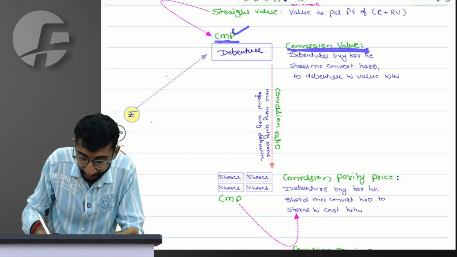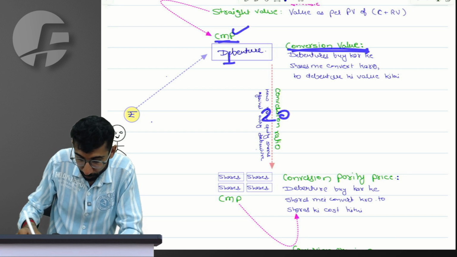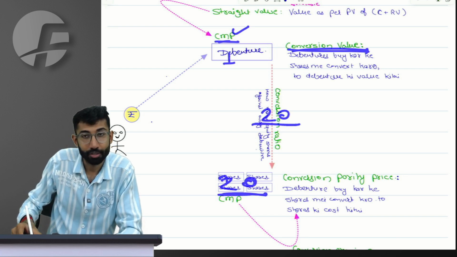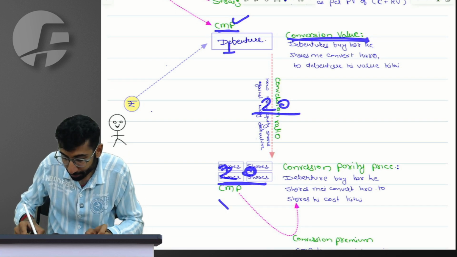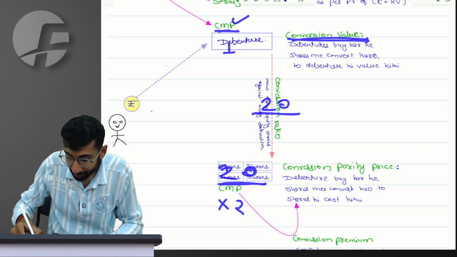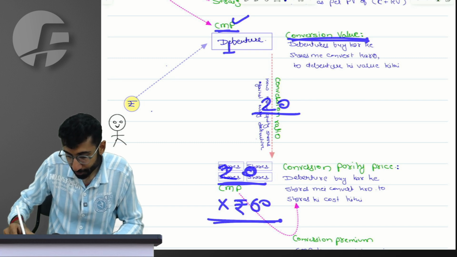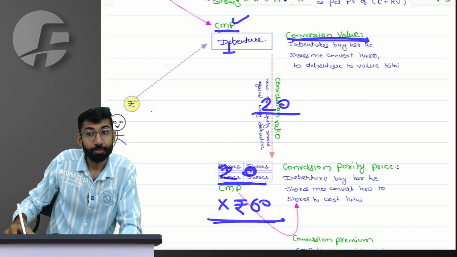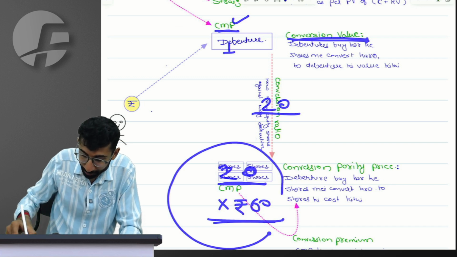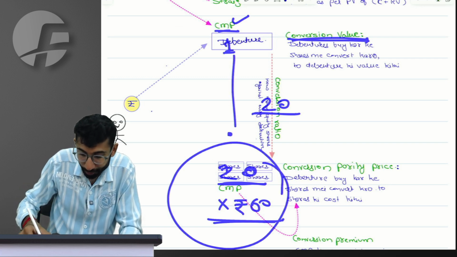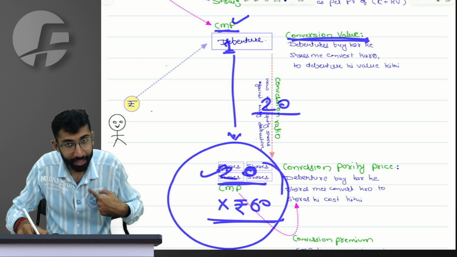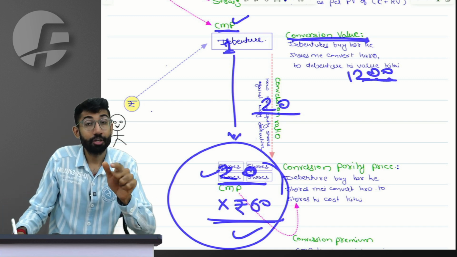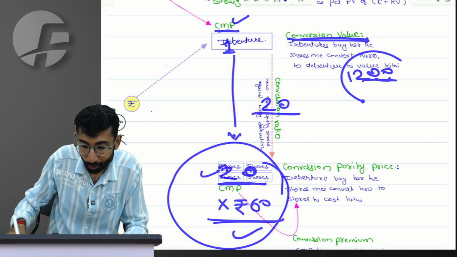For example, I have one debenture with a conversion ratio of 20, which means it will be converted to 20 equity shares. Now imagine the price per share is rupees 60. One debenture gave me 20 shares, at 60 per share, so the value of the debenture post conversion will be around 1200.